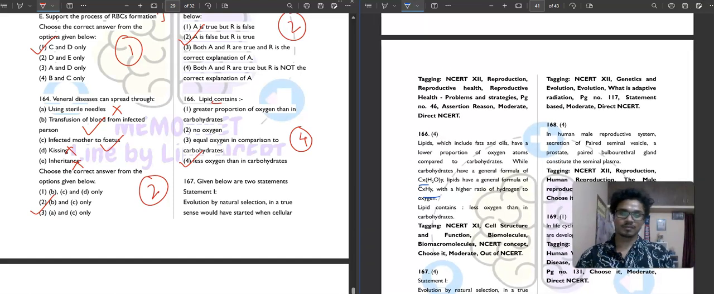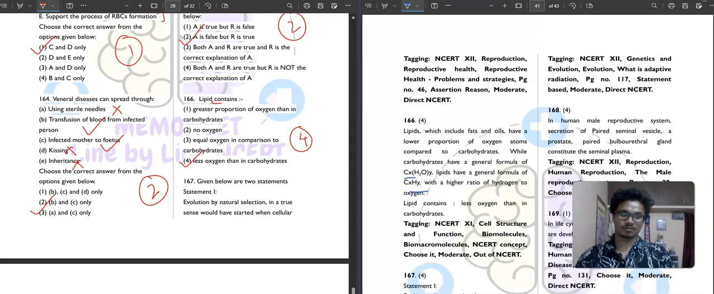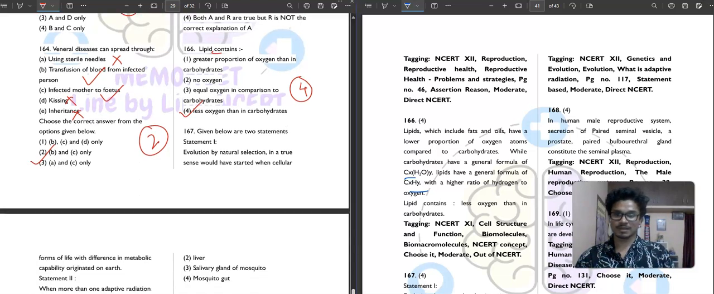Then question number... I don't know why this is going like this. When I am touching this, it gets something like that. Okay. I don't know, some problem with this. Then question number 167.